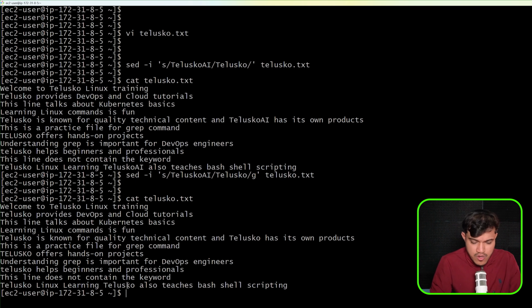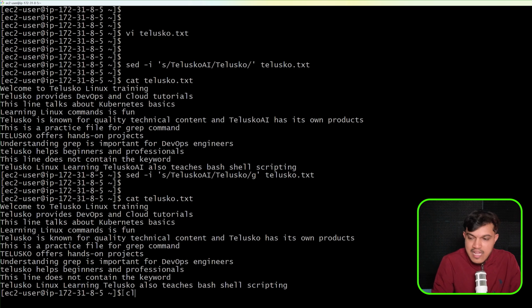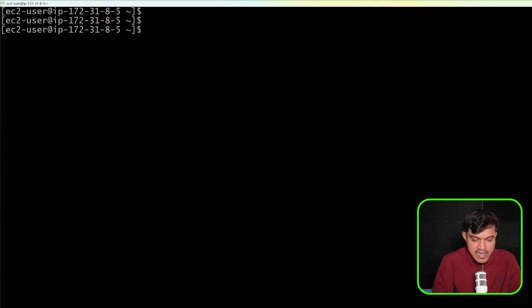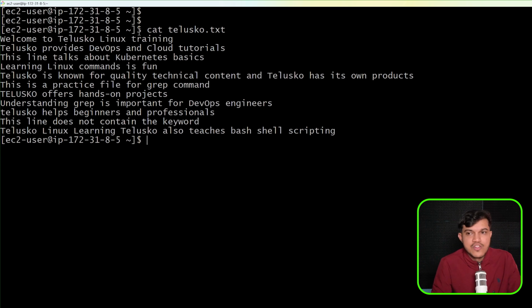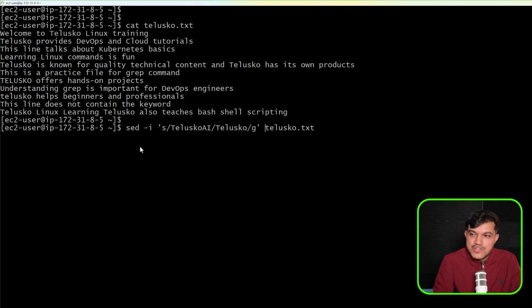Now just to do this, I'll do one thing. I will replace wherever we have Telusko with Telusko AI, the reverse, because right now all the occurrences are Telusko. Okay, let me clear my screen here and I'll just go back. First I will just show you what we have inside this telusko.txt. You can notice we have Telusko everywhere, right? Now I would like to replace that.